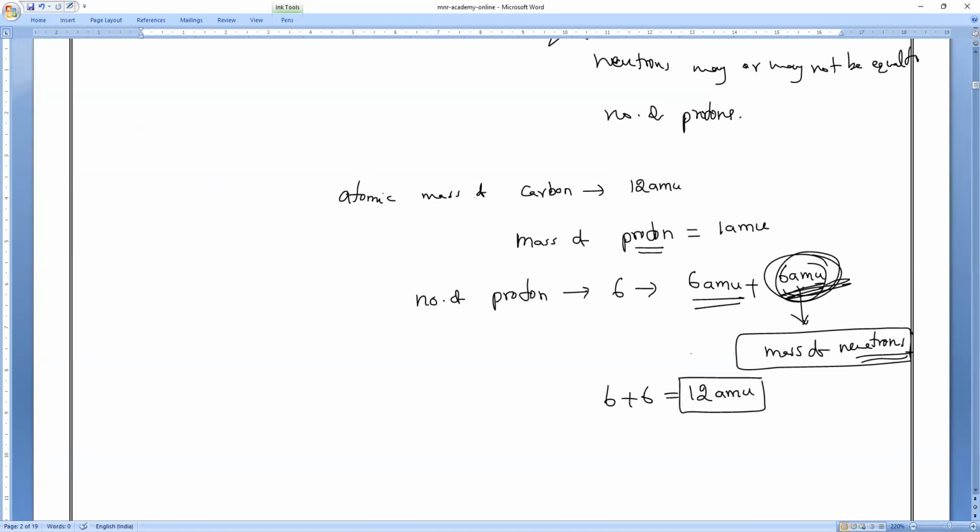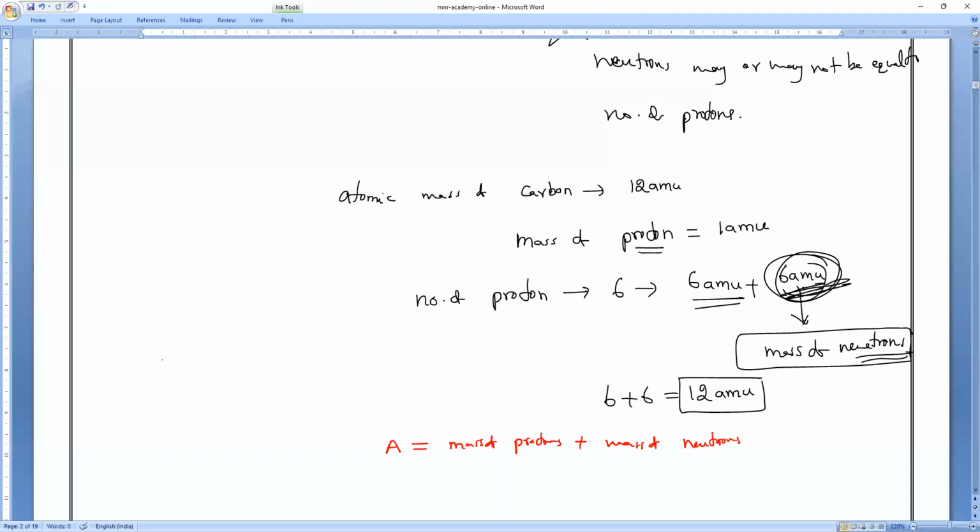Any atom is like this. So note it, everybody, we will study it specially again. Atomic mass means the total mass of protons plus the mass of neutrons.